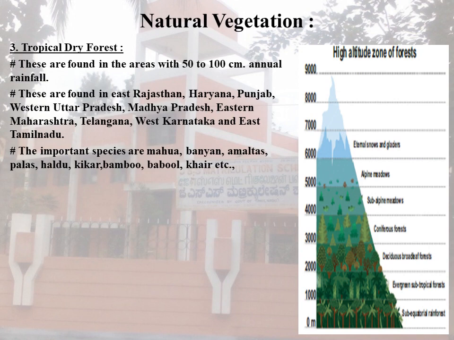Deserts and semi-desert vegetation is also called tropical thorn forest. These are found in areas having annual rainfall of less than 50 centimeters, with low humidity and high temperature.